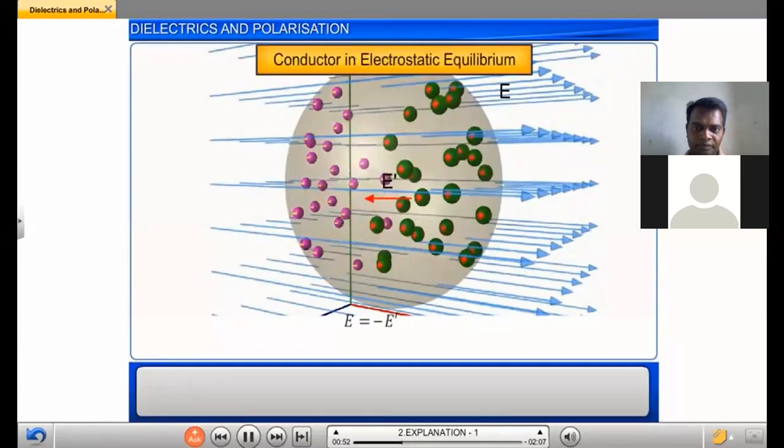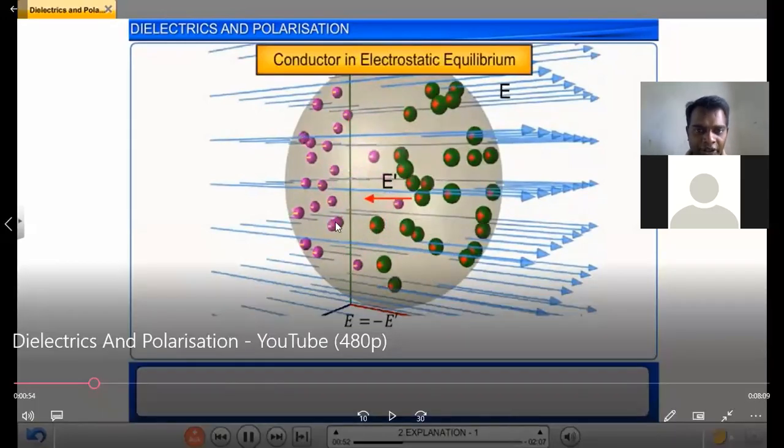Hence, did you observe? This is the negative charge, this is the negative charge, and this is the positive charge, positive charge. If you observe this, negative charges are separated at some place, and positive charges are separated at some place opposite to the negative charges.